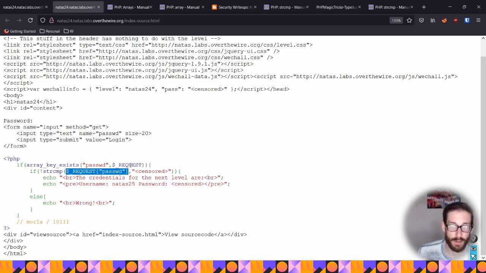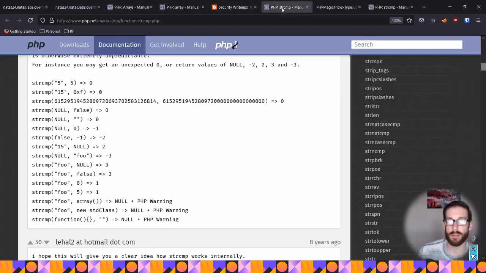And for us, we're going to do an array. It's going to compare that, which should be a string but is an array, to this string here, which is censored. And if they're not equal, then it's going to print the credentials for the next level. But before I do that, I'm going to walk you through some additional things that I read to help me get to that next step.